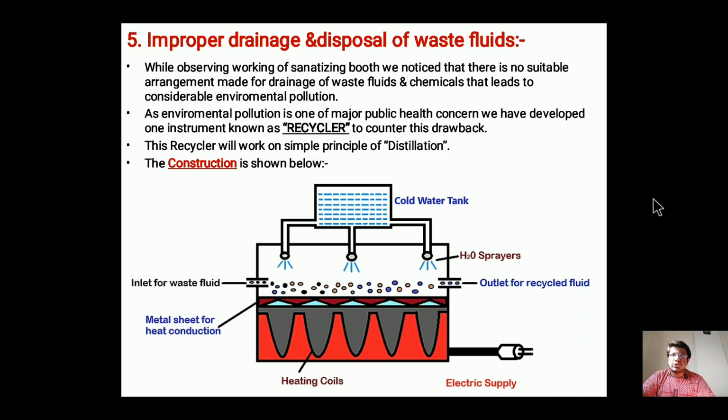The construction is shown below. A recycler consists of a rectangular frame that is made of aluminum with dimensions 70 cm of length, 55 cm of height and 100 cm of thickness. Horizontally in the middle of the frame, an aluminum sheet is fixed because it is a good conductor of heat. Below the aluminum sheet, heating coils are fixed which are insulated from the main frame. On the upper side of the main frame, 3 cold water sprinklers are fixed to sprinkle cold water from the water storage tank with capacity 5 liters.